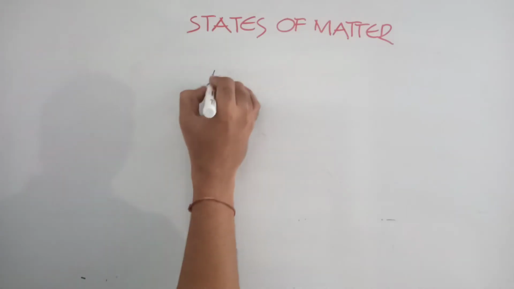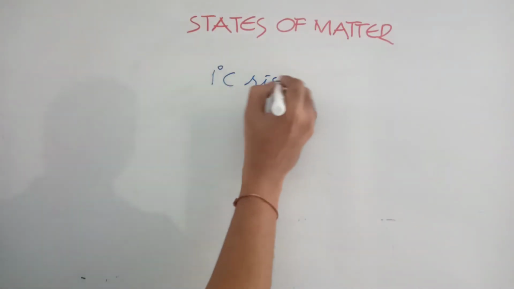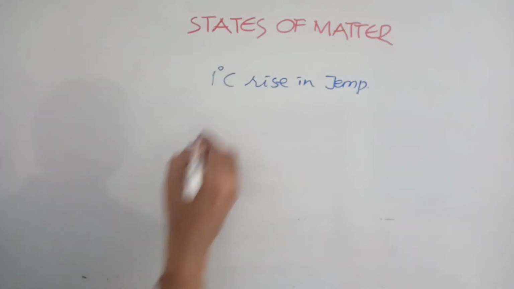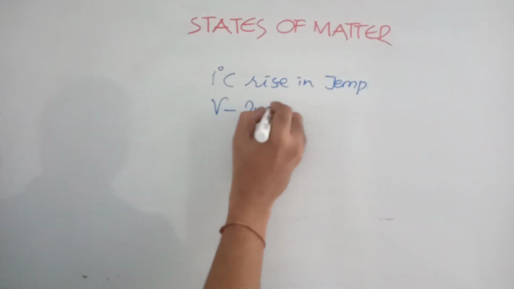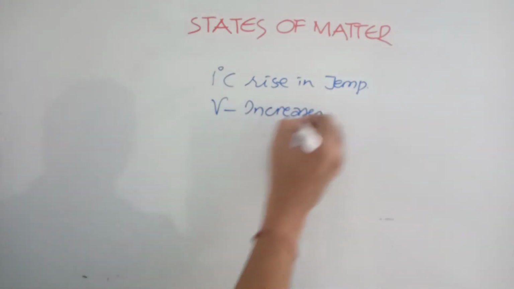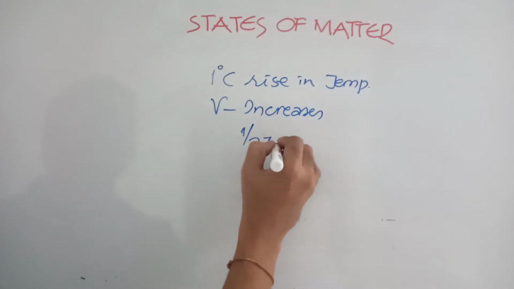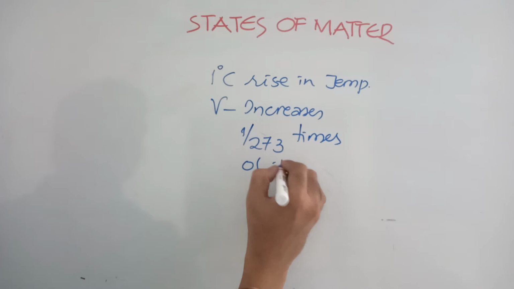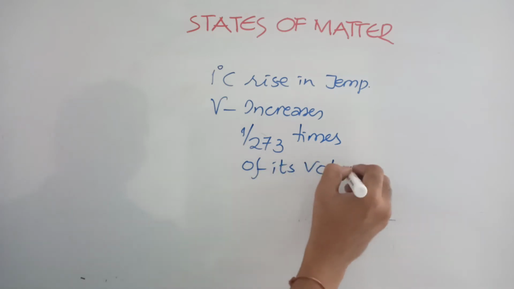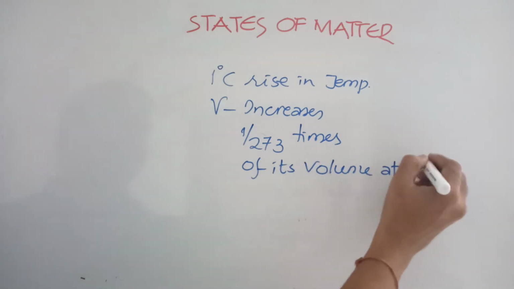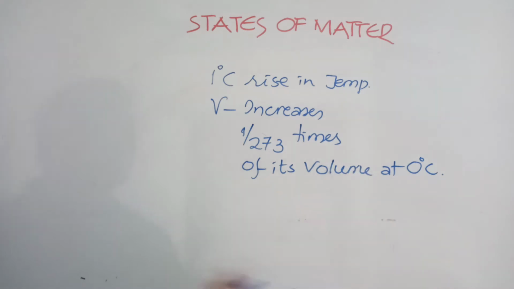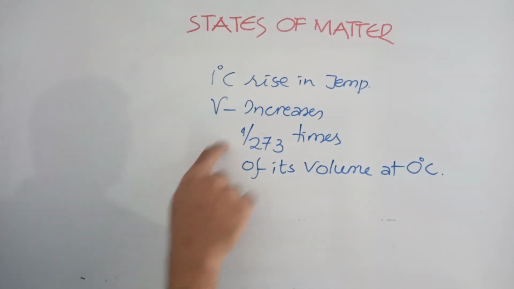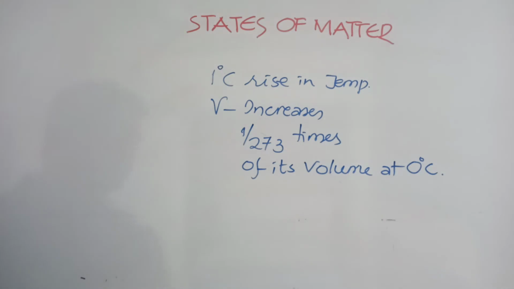For every 1 degree rise in temperature, the volume increases by 1 by 273 times of its volume at 0 degree Celsius.